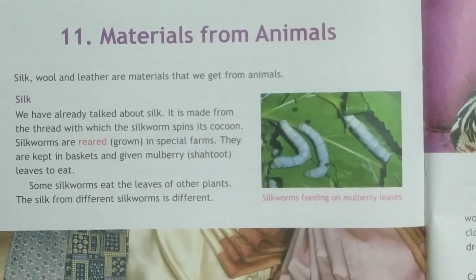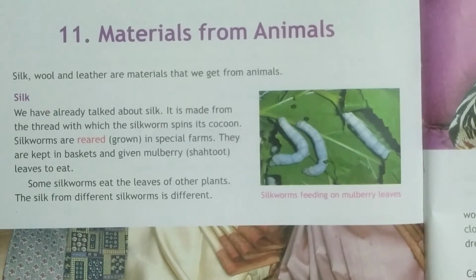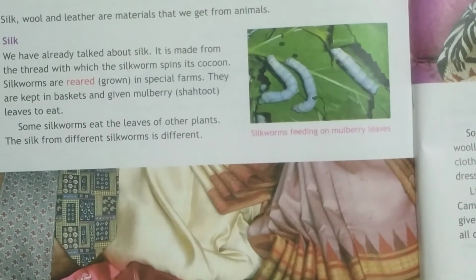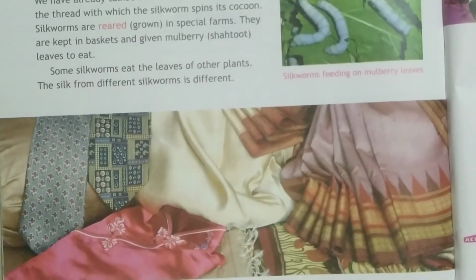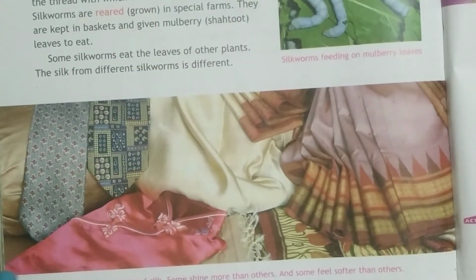Where do we get silk? Silk is reared in special farms, and what does it eat? It eats mulberry leaves. What does it spin? It spins its cocoon. And different types of silks are shown in your book. You can look at the picture. There are many types of silk, and some shine, and some feel very soft also.